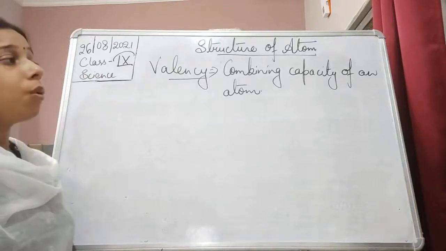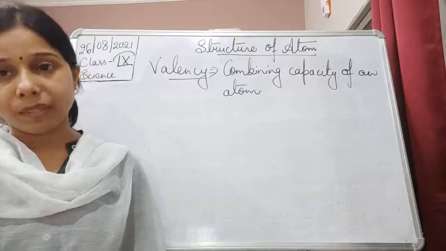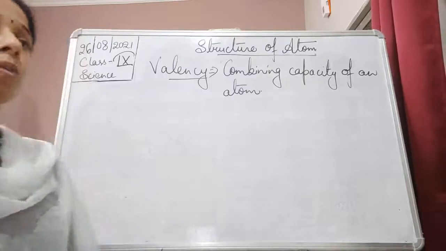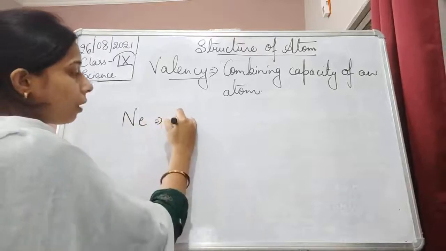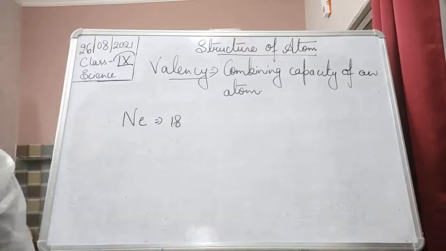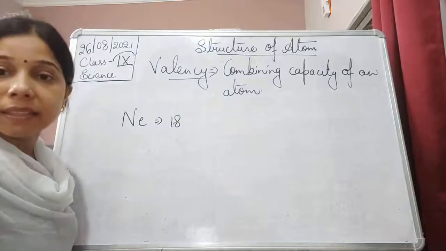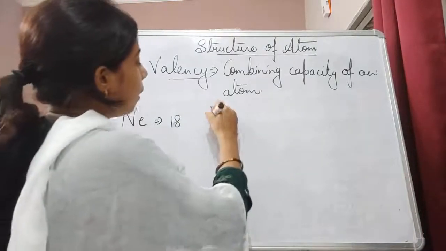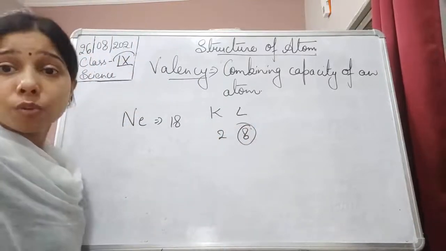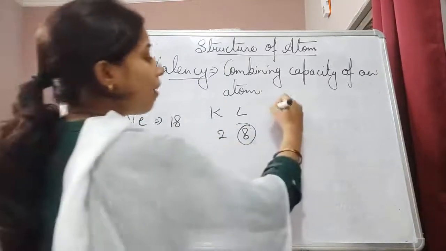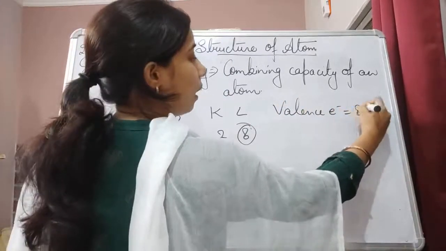Okay, now you see, student, every atom wants to complete its octet. Suppose we talk about neon. Its atomic number is 18. So the electronic configuration will be K and L, where it has 8 electrons in its outermost shell. So the valence electron will be equal to 8.